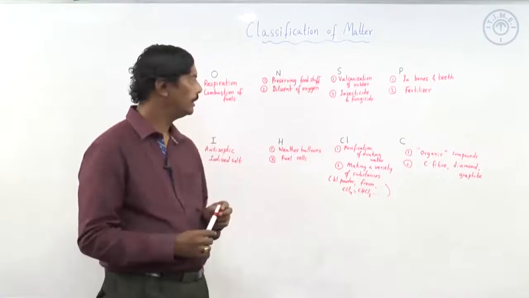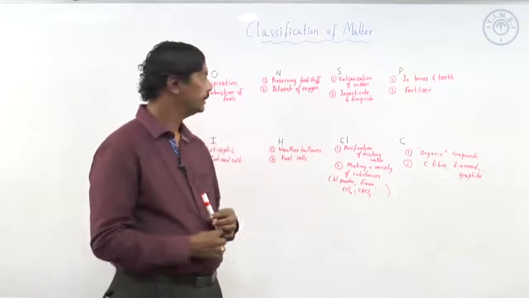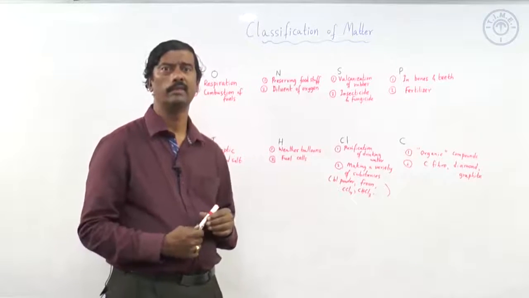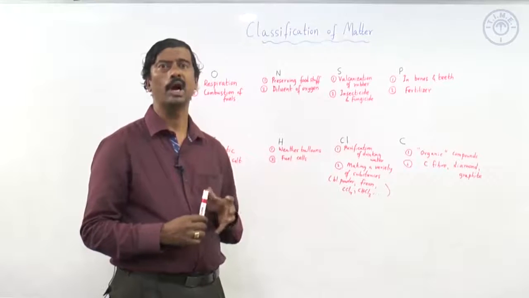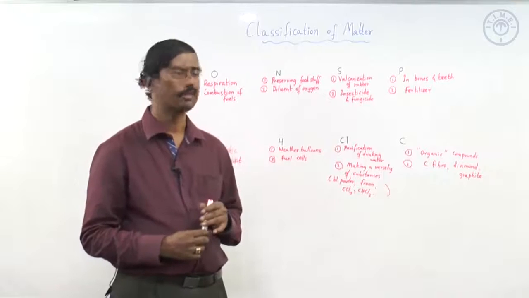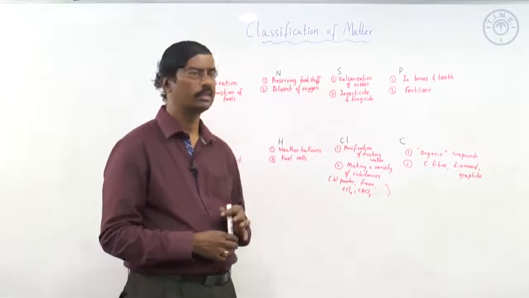fuel cell. Then coming to chlorine, chlorine is used in the purification of drinking water. Then it is used for making a variety of substances including bleaching powder. We can have chloroform, we can have carbon tetrachloride, we can have freon, which was previously used as a refrigerant. So, like this we have a variety of substances prepared from chlorine.